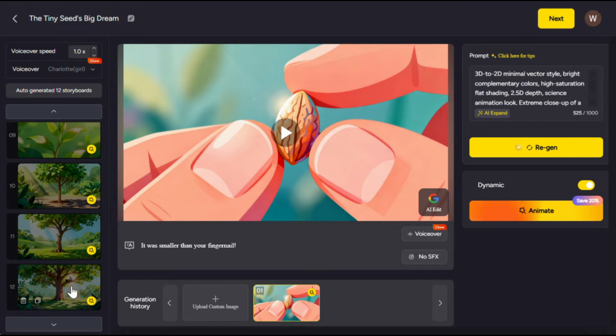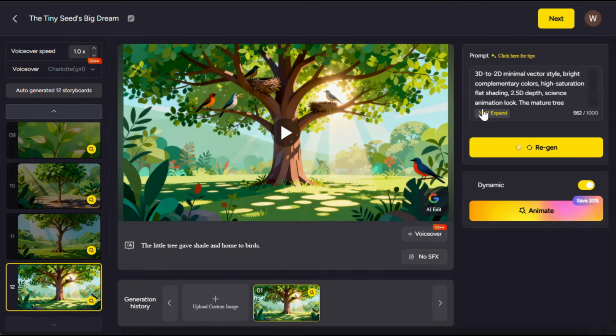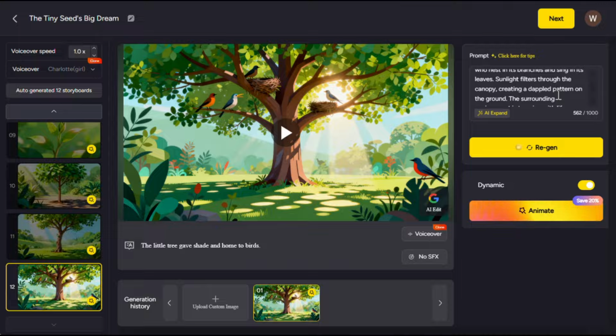Now, if you're not satisfied with any scene, here's how you can edit them. First, select the scene. Let's choose this one. Now, this is the prompt section where you can see the prompt used for generating the image. If you want, you can change this prompt or modify it to get a different result. And if you want even more control, you can use this built-in Google Nano Banana model to edit your scenes however you like. Let's do some editing.